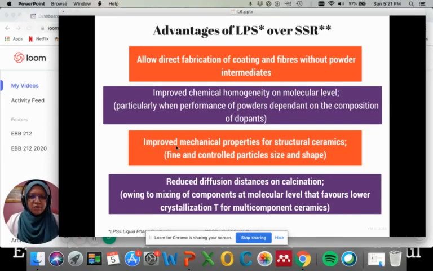LPS could also improve mechanical properties for structural ceramics because we can produce fine, controlled particle size and shape of the particles. By having these powders, we could also reduce diffusion distance on calcination. Calcination is a typical heat treatment performed on powders to complete the reaction.